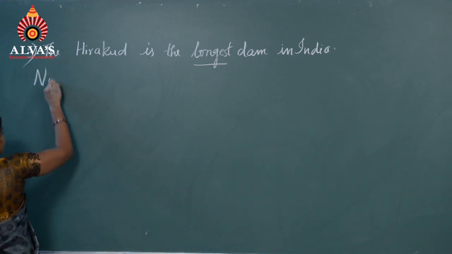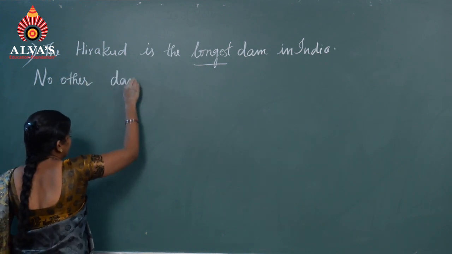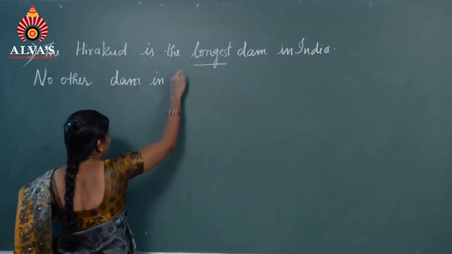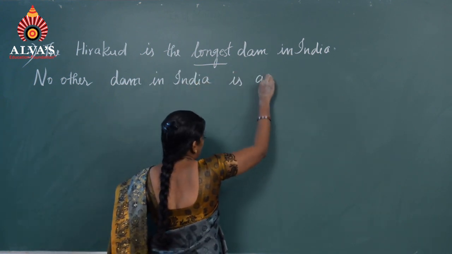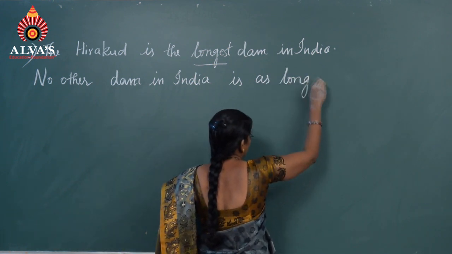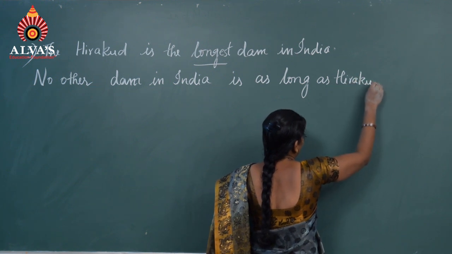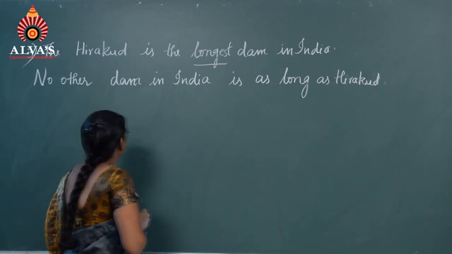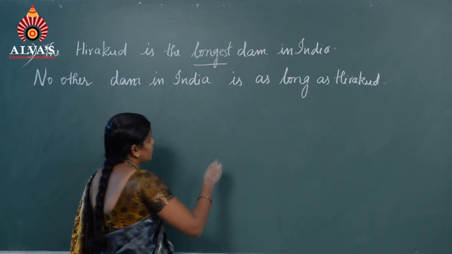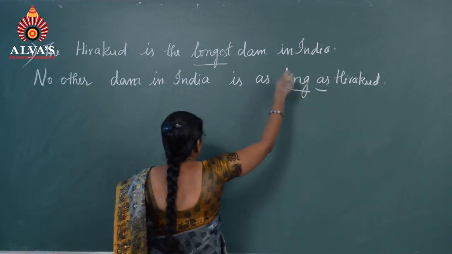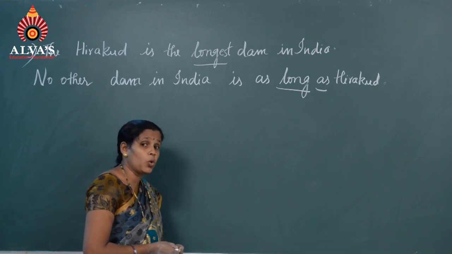No other dam in India is as long as Hirakud. No other dam in India is as long as Hirakud. This is unique. That is why we have to start positive degree by using no other.